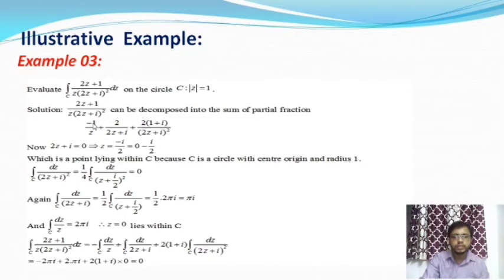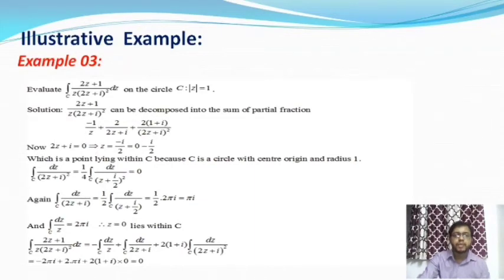After calculating, we get the first one as −1/z, the second one as 2/(2z + i), and the third one as 2(1 + i)/(2z + i)². After decomposing, we get these partial fractions.